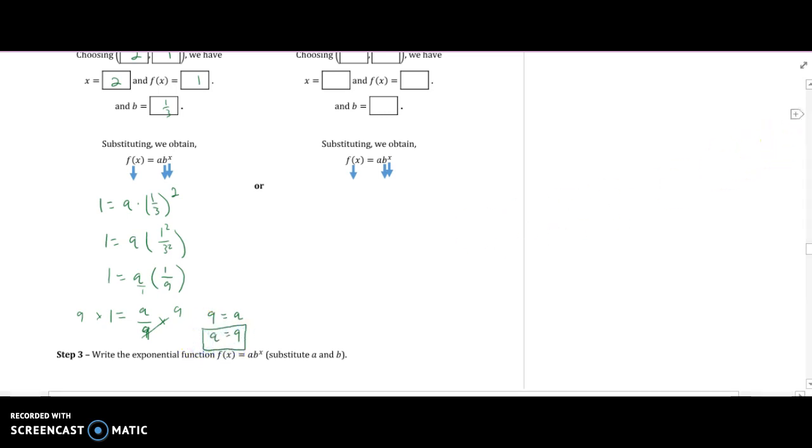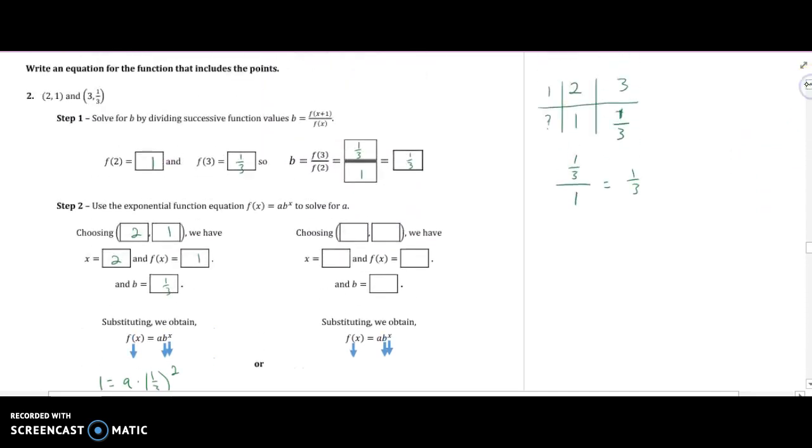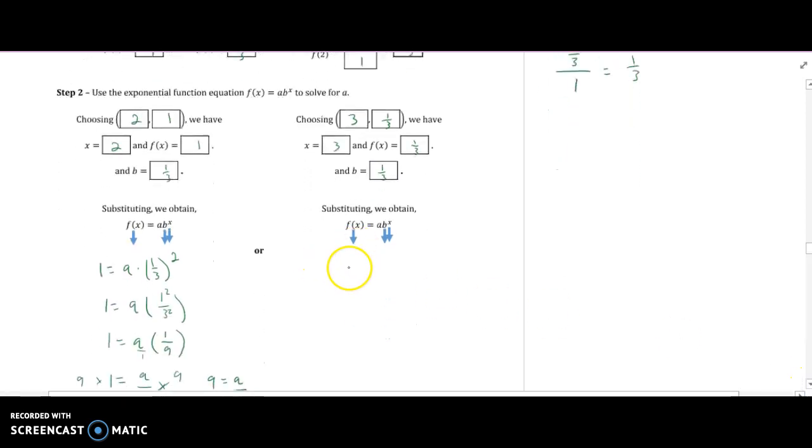Okay, so now let's make sure that we get the same thing whenever we use the other point, (3, 1/3). So our x value is 3, and our y value is 1/3. So our b is 1/3. So now if we go down here, plug in 1/3 for our f of x, 1/3 equals a, we don't know a, times 1/3 is our b, and 3 is our x. So 1/3 equals a times, we know how to do this, 1 to the 3rd is 1, 3 to the 3rd is 27.